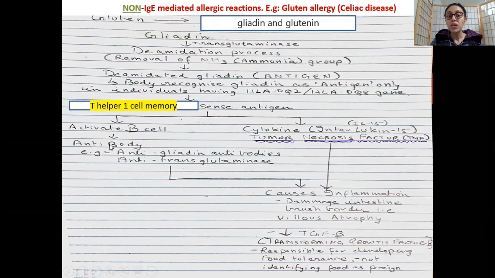Your B cells will release antibodies, and the antibodies most commonly found in a non-IgE mediated allergy are your anti-gliadin antibodies and your anti-transglutaminase. So these are the antibodies which are released. And on the other side, where your T cell is activated, the T cell releases cytokines. The most common cytokine is your interleukin, and the other one you see is tumor necrosis factor. All of these are inflammatory molecules, so they are going to cause inflammatory damage.